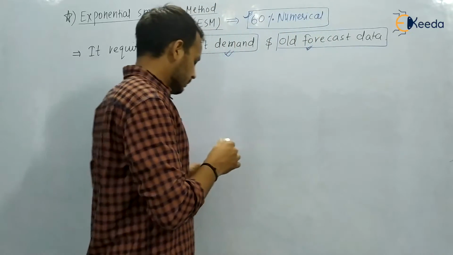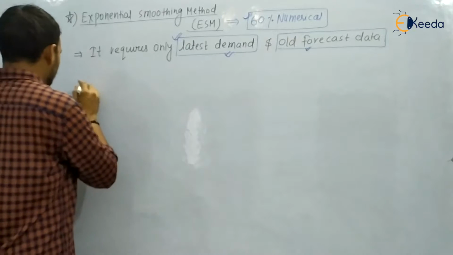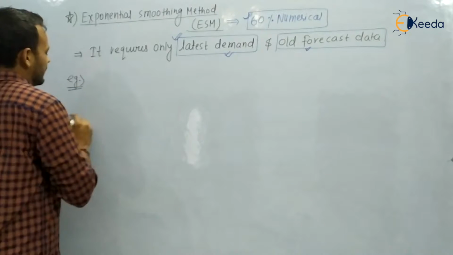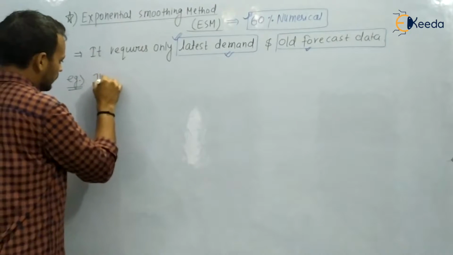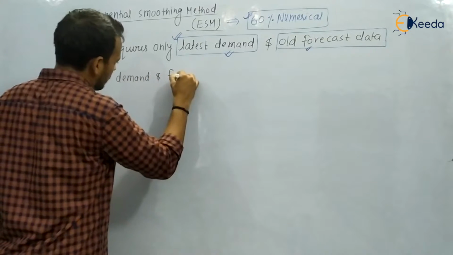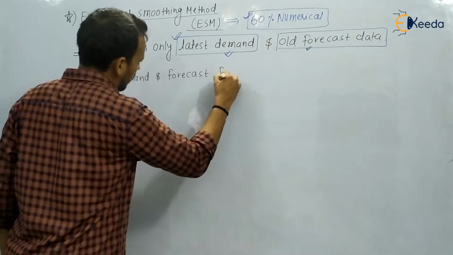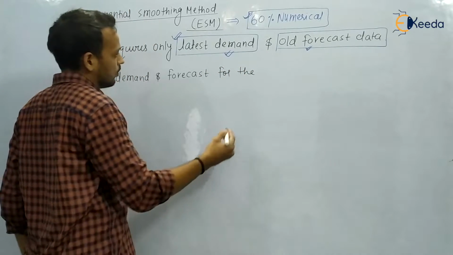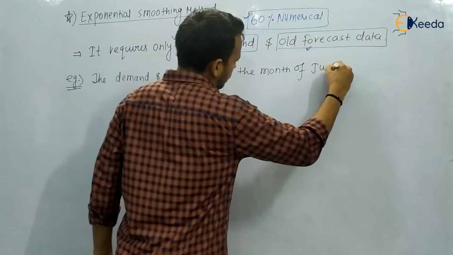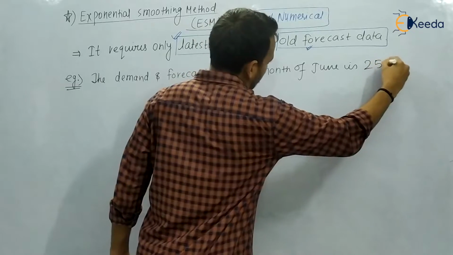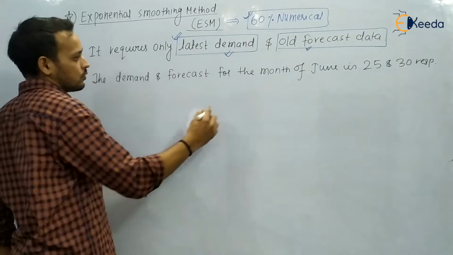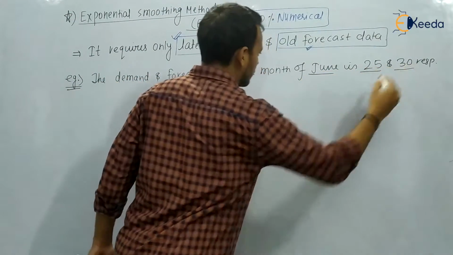Suppose I am taking an example, just to show how to use the formula. Suppose the demand and forecast for the month of June are 25 and 30 respectively.